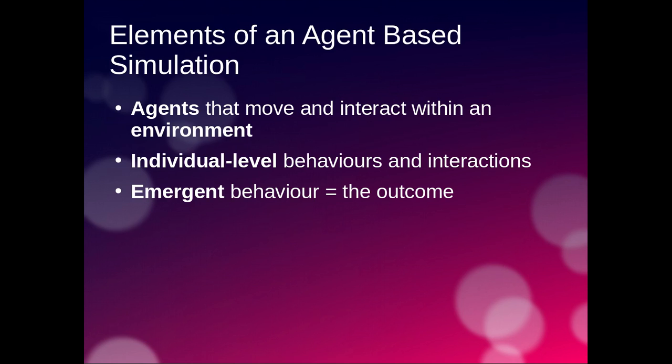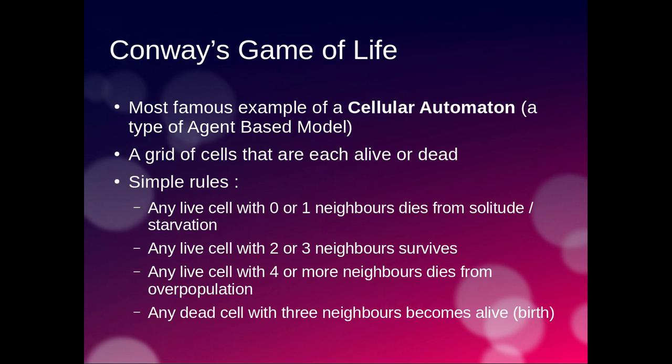Those agents will exhibit individual level behaviours and interactions, things that they do and ways in which they behave and interact with each other that then become important in the third element, which is the emergent behaviour, the outcome from our model. These individual level behaviours and interactions, when viewed as a population level, actually lead to this more complex emergent dynamics.